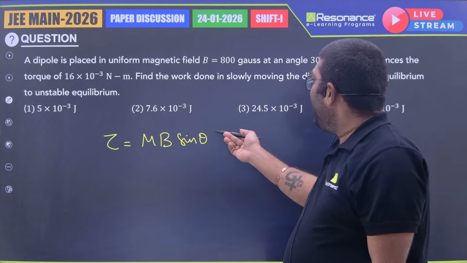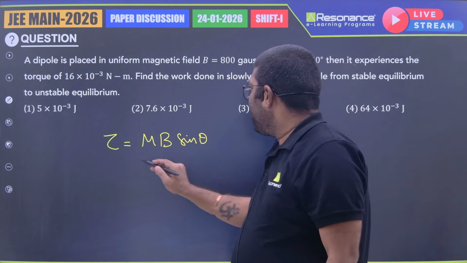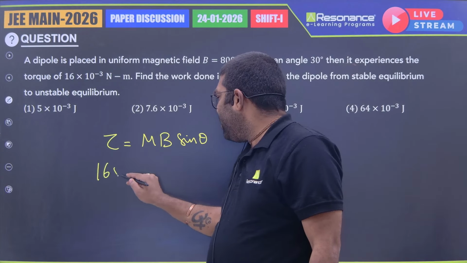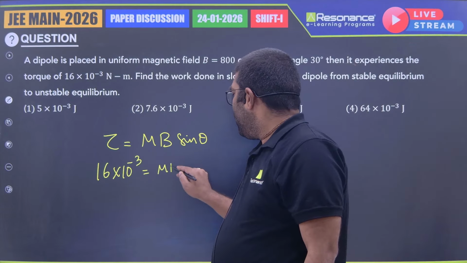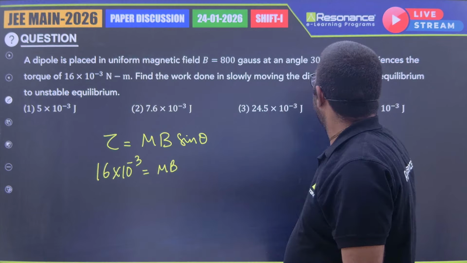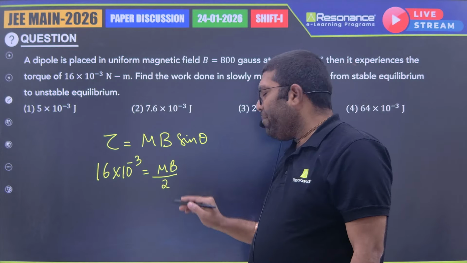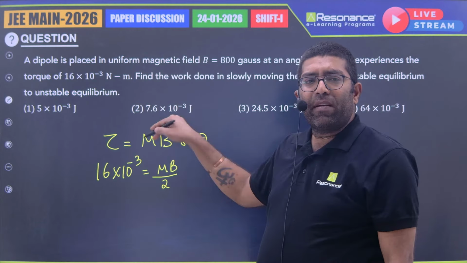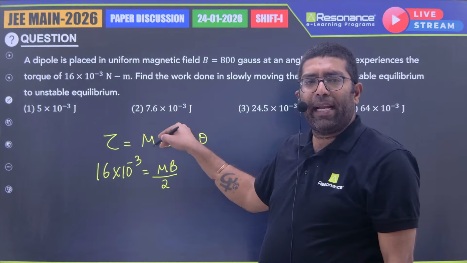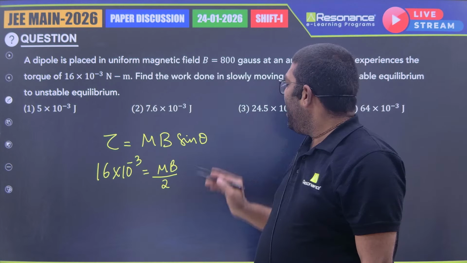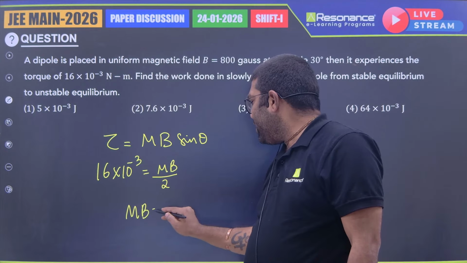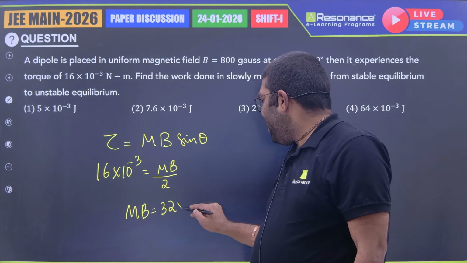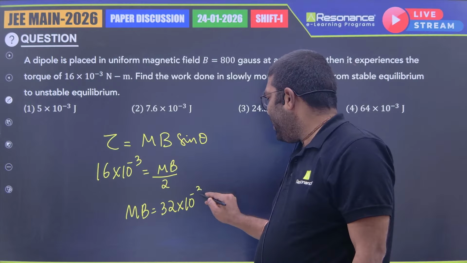If theta is 30 degrees, they have given that the torque acting is mB sine 30, which is nothing but mB by 2. Don't try to substitute the magnetic moment and magnetic field values. So directly we will get mB is equal to 32 into 10 power minus 3.